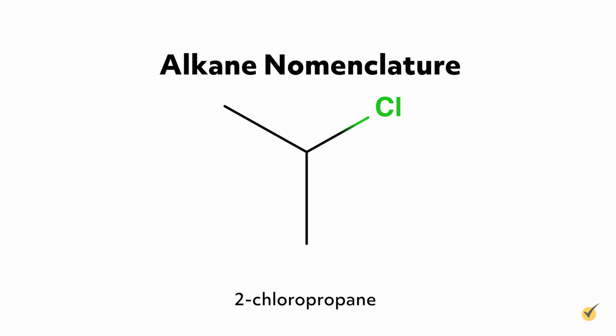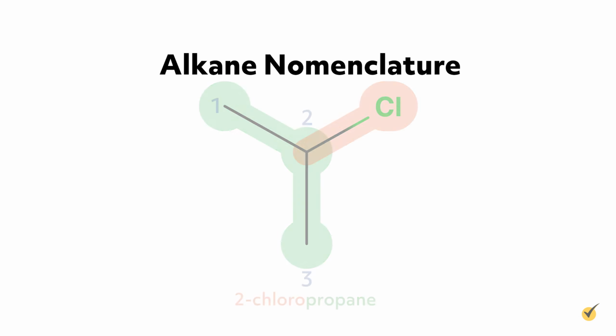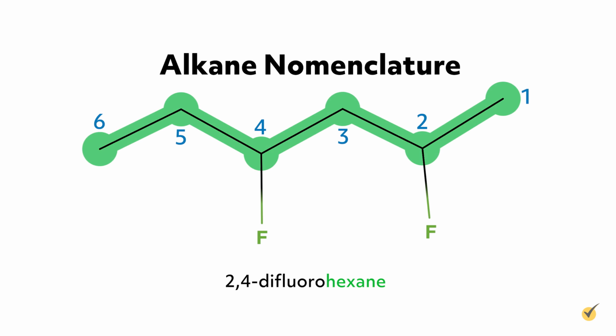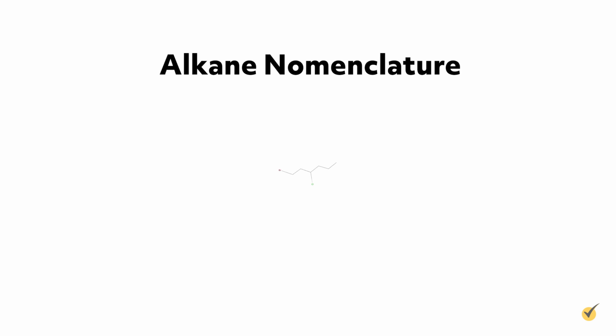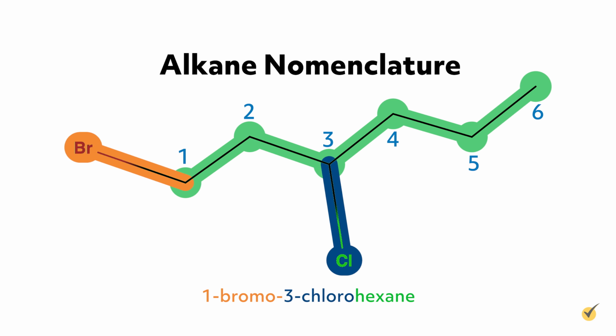For example, the alkane 2-chloropropane is one in which there are 3 carbon atoms in the chain, thus propane, with a chlorine substituent at the second carbon on the parent chain. Similarly, 2,4-difluorohexane is a compound with 6 carbons in its chain, hexane, with 2 fluorine substituents, difluoro, at the second and fourth positions along the parent chain. 1-bromo-3-chlorohexane has a bromine substituent at the first position and a chlorine substituent at the third position along the hexane chain. The rules for naming alkenes are similar to those of alkanes.